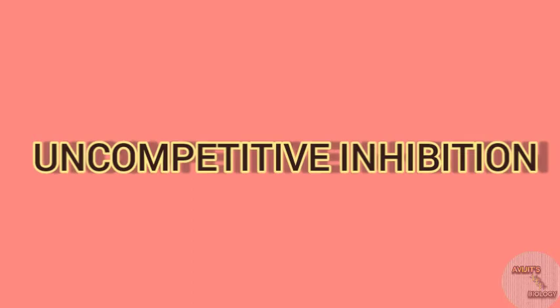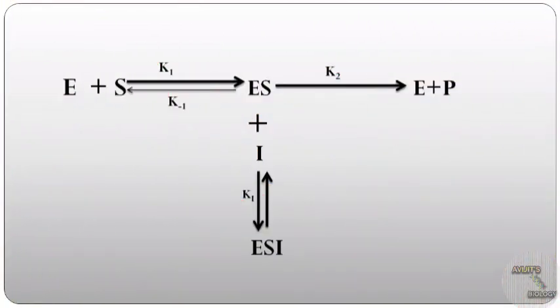In competitive inhibition, we have seen that the inhibitor binds to the active site of the enzyme. But in uncompetitive inhibition, the inhibitor binds to the ES complex, that is the enzyme-substrate complex, and the inhibitor has no affinity for the enzyme itself. The scheme for uncompetitive inhibition can be described as this. Here the inhibitor I binds to the ES complex and forms the enzyme-substrate-inhibitor complex, that is the ESI.